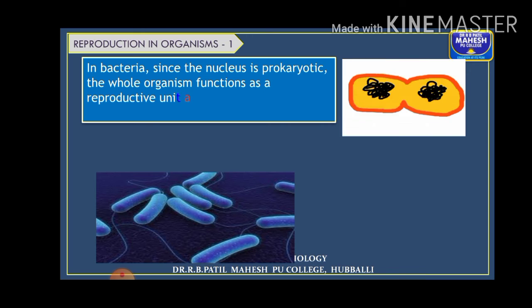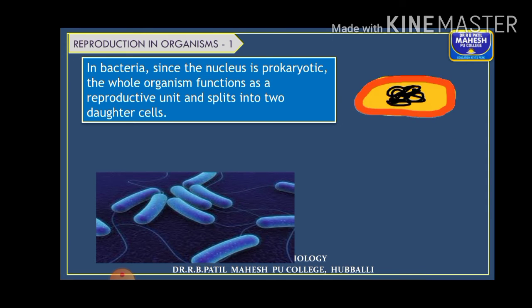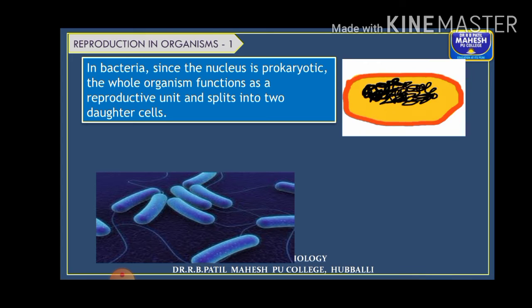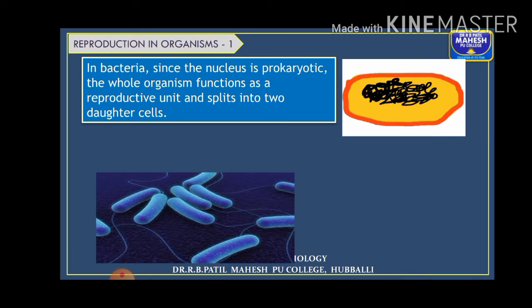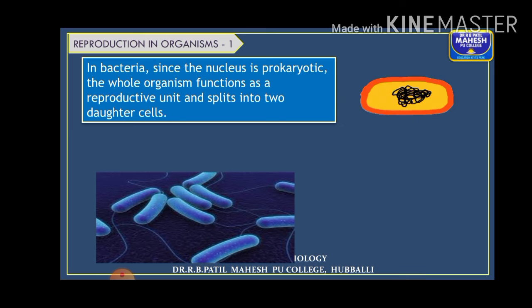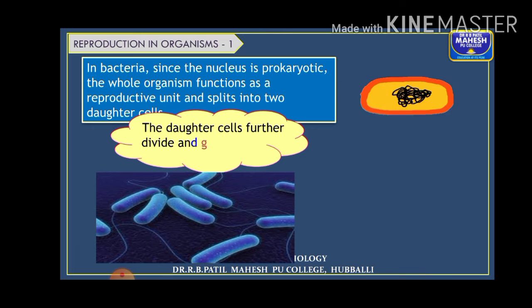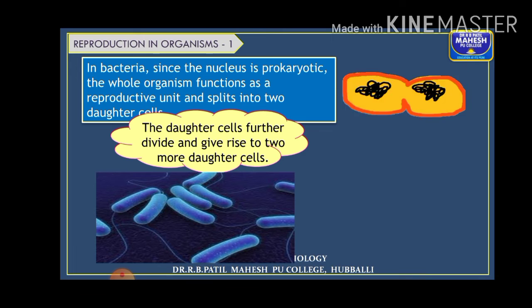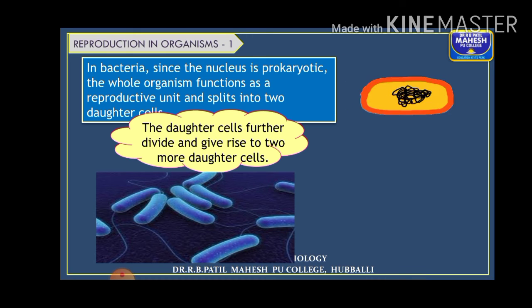In bacteria, as you all know, they are prokaryotic organisms. The single cell itself acts as a whole unit. They don't have different reproductive structures. The whole organism functions as a reproductive unit, and it simply splits into two daughter cells. Then these daughter cells further divide and give rise to more daughter cells.